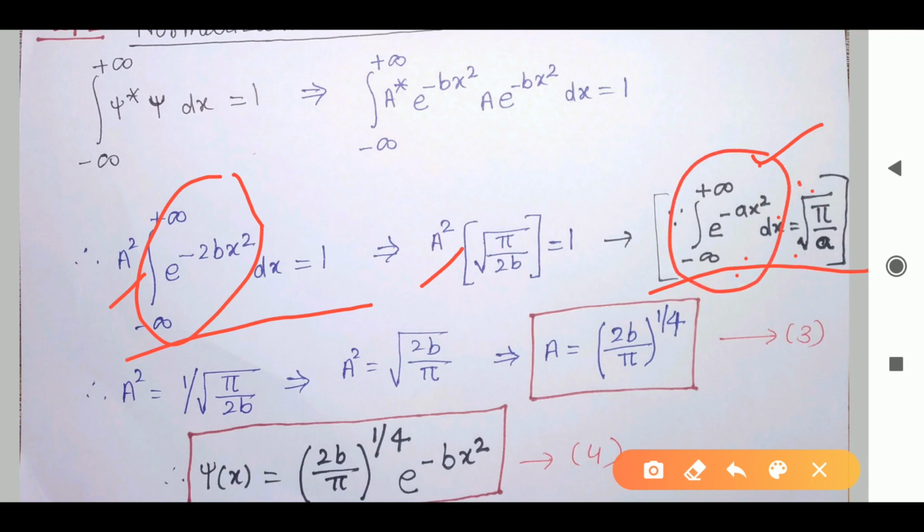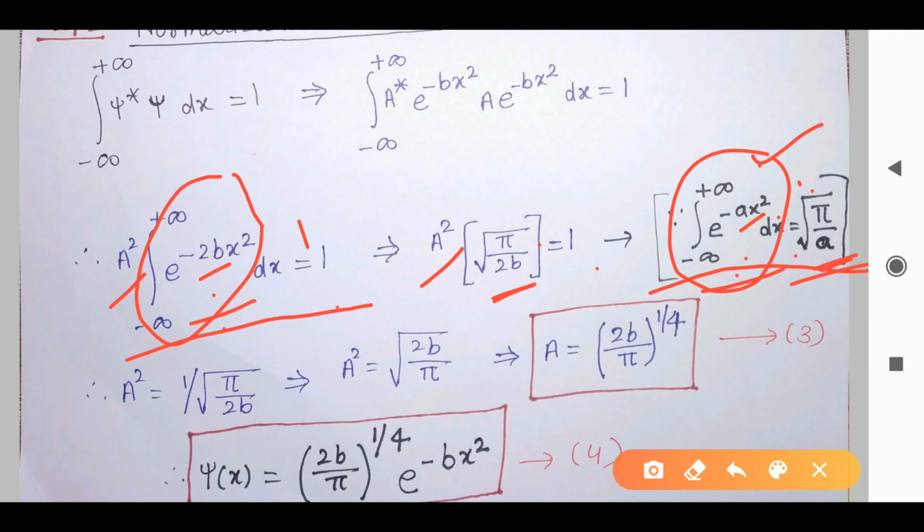As you can see, these two integrations are the same, except here we have a and here we have 2b. So instead of a we will get 2b, and the value of this integration will be root over of pi divided by 2b.